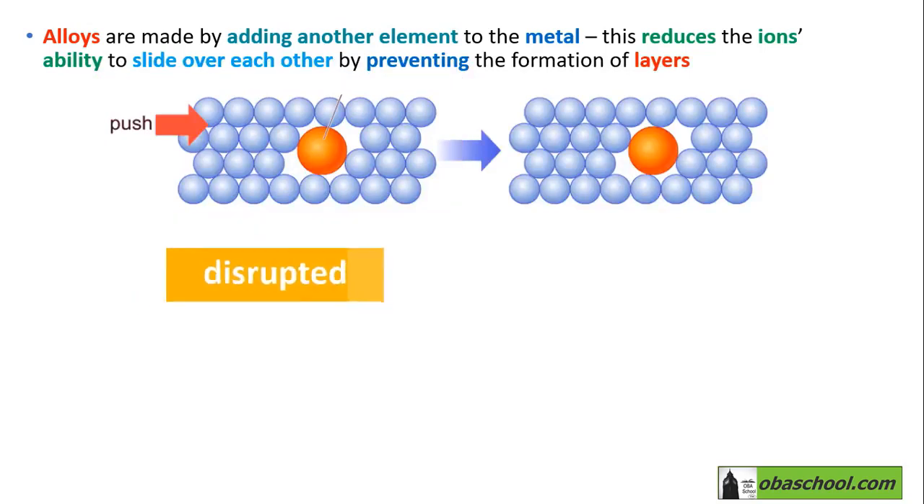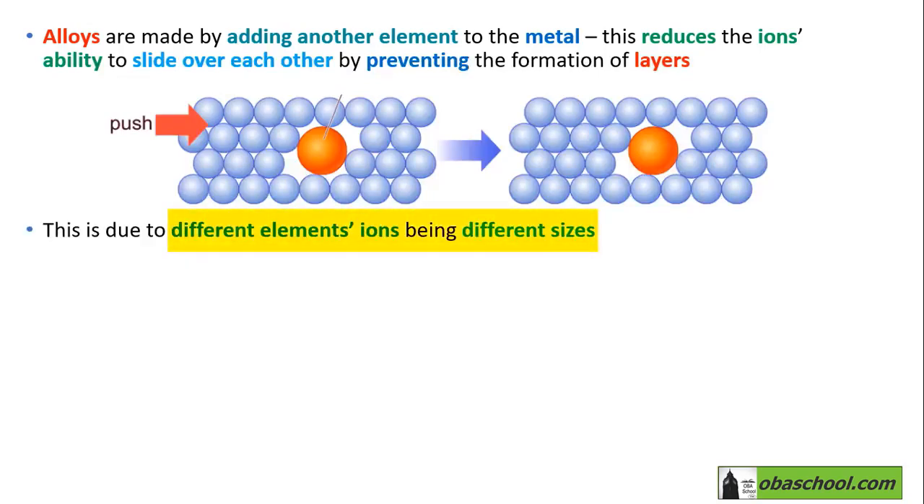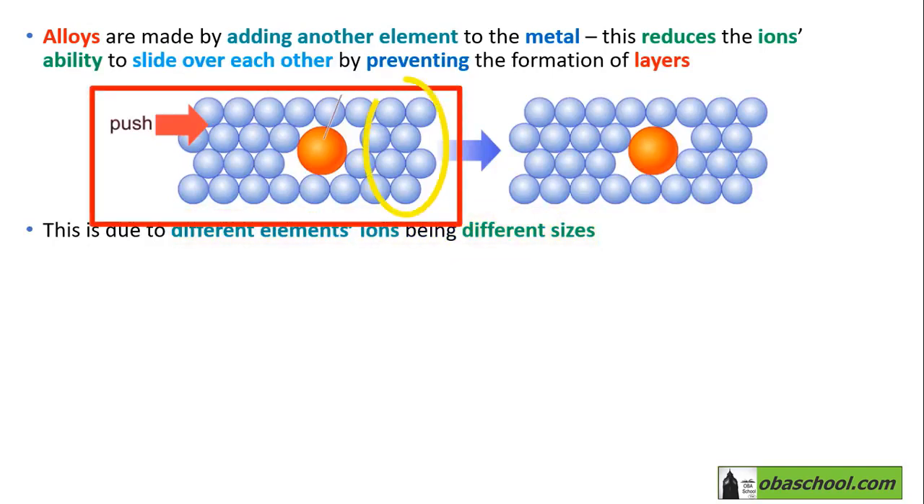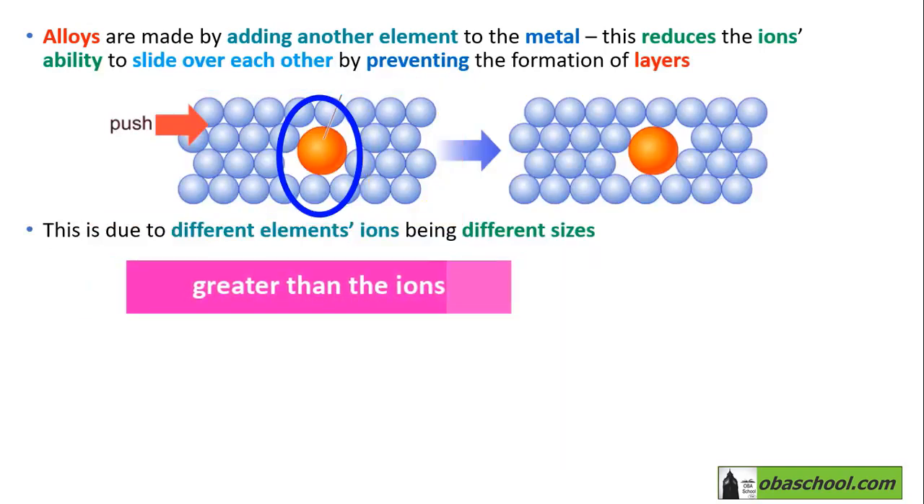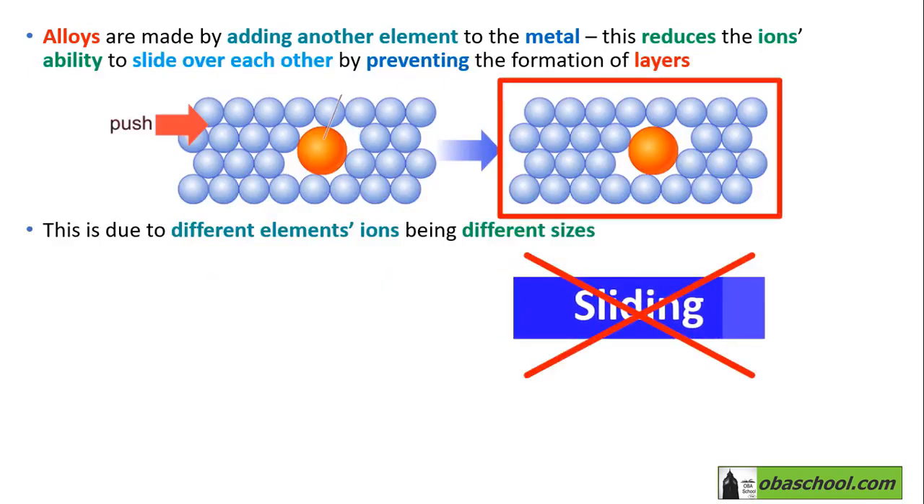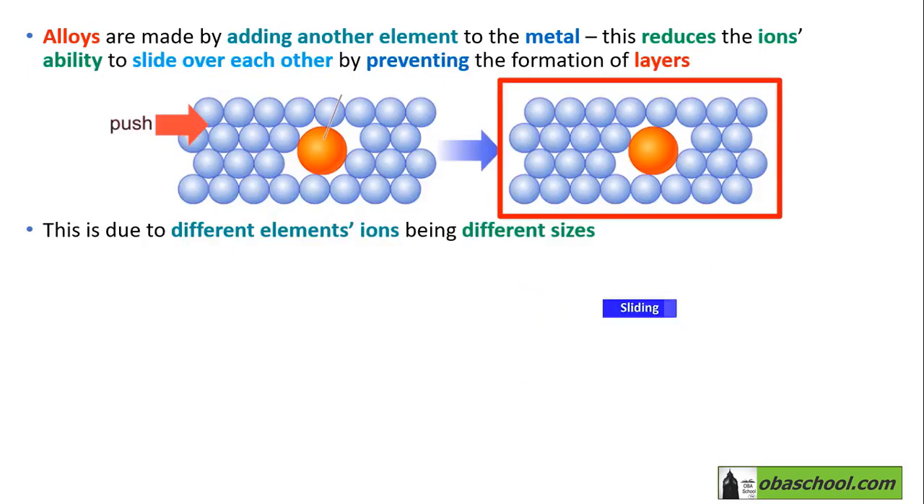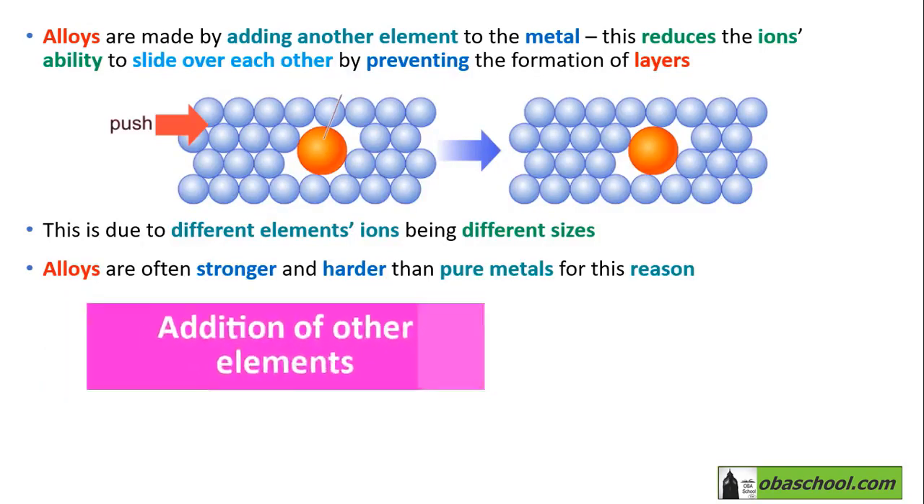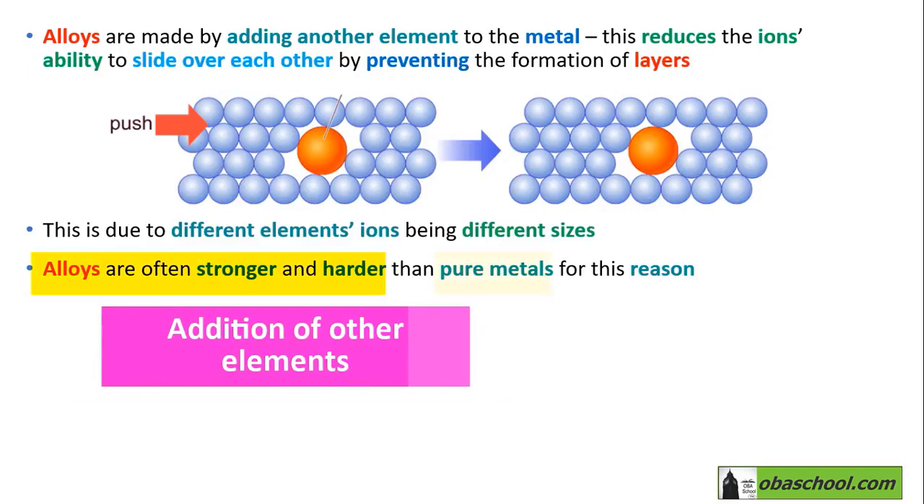The formation of layers has been prevented by different elements' ions being different sizes. For example, in this diagram, we have the original metal, which would usually form regular layers. However, the addition of the other element, which is in orange, with ions greater than those of the original metal, has led to a more random structure in which the sliding that we saw in a pure metal has been reduced, which prevents the formation of the regular layers as we have seen in the previous one. So the addition of other elements makes alloys stronger and harder than pure metals.